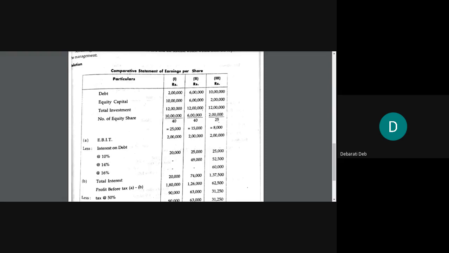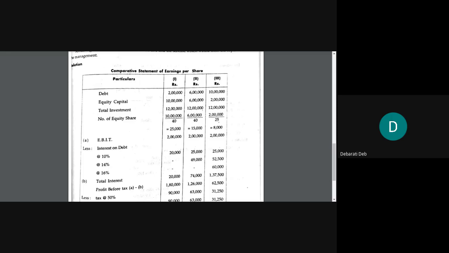Then write down equity capital. As Ashish has worked out, it will be 10 lakh for the first option, 6 lakh for the second option and 2 lakh for the third option. So write 10, 6 and 2 for the 3 columns respectively.